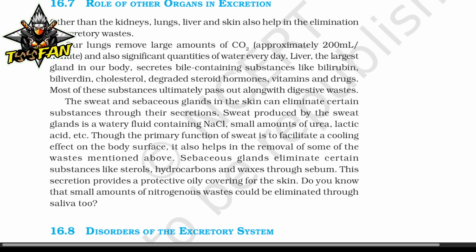The sweat and sebaceous glands in the skin can eliminate certain substances through their secretion. Sweat produced by the sweat glands is a watery fluid containing sodium chloride, small amounts of urea, lactic acid, etc. Though the primary function of sweat is to facilitate the cooling effect on the body surface, it also helps in removal of some of the waste mentioned above. Sebaceous glands eliminate certain substances like sterols, hydrocarbons, and waxes through the sebum. This secretion provides a protective oily covering for the skin. Do you know that a small amount of nitrogenous waste could be eliminated through the saliva too?